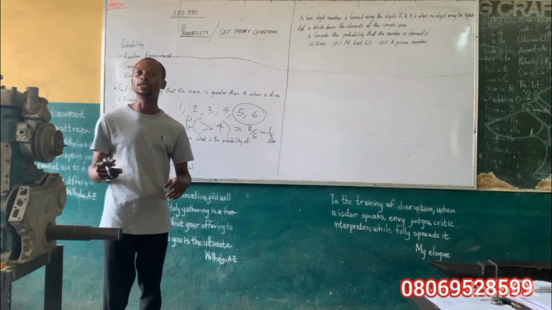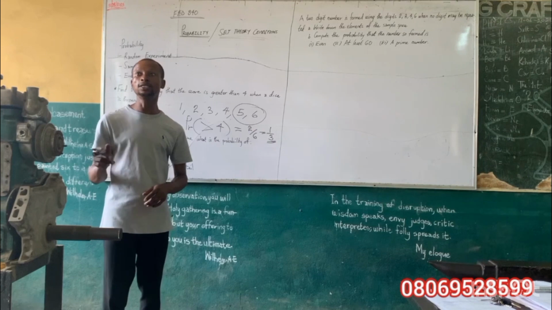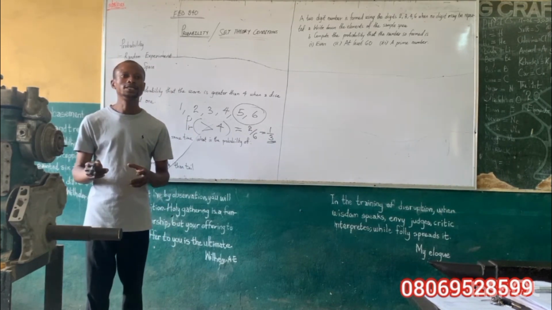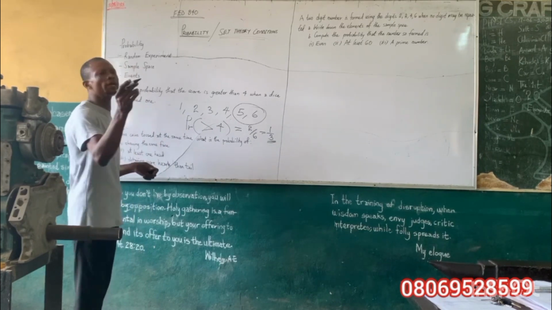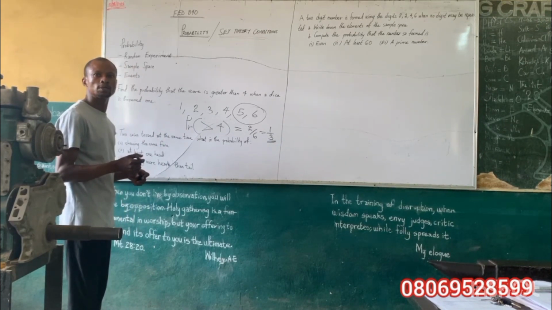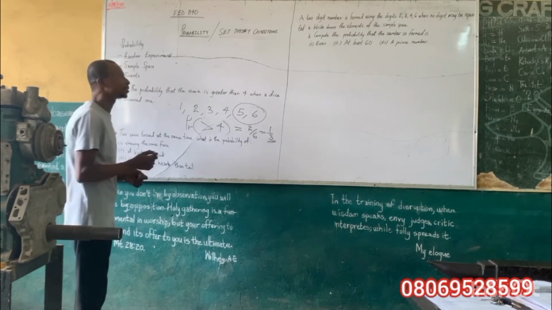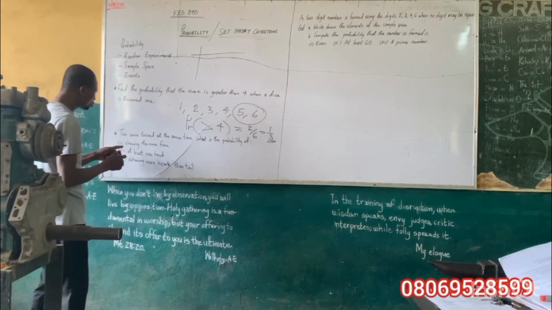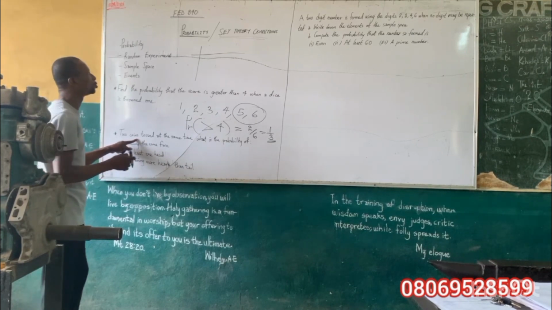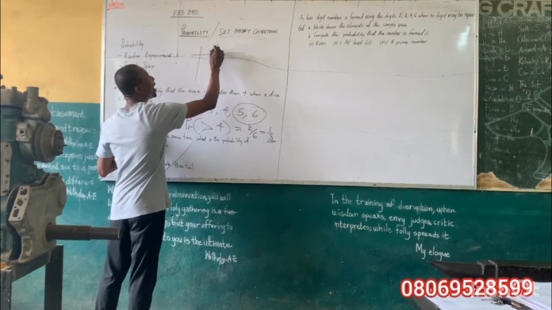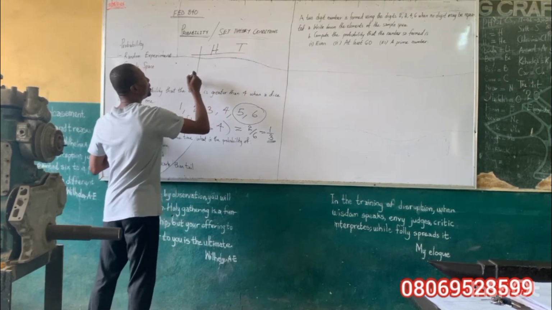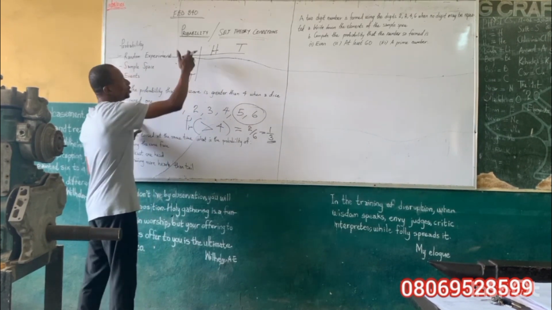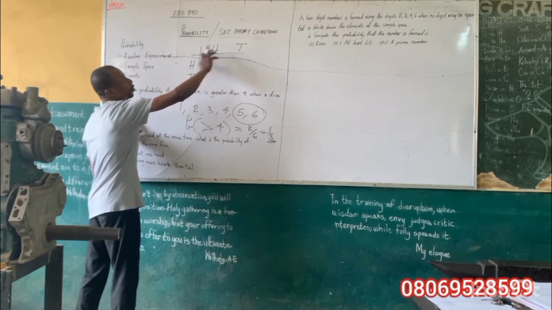The easiest way to solve it is by drawing a table. Since it is two coins, I'll be having head and tail, and head and tail, representing the vertical and the horizontal.